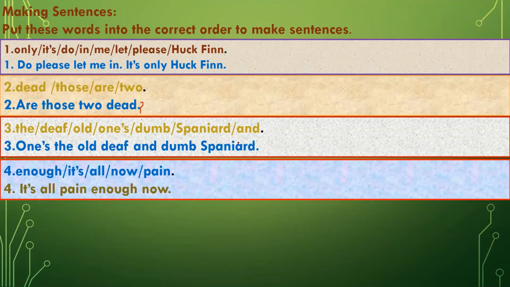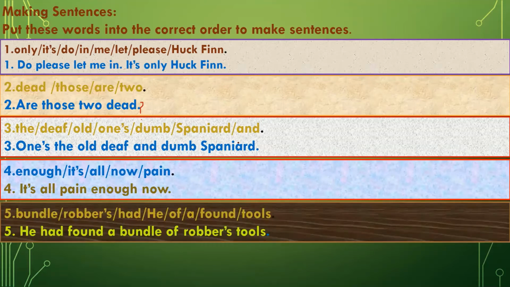So we have rearranged these words to make a sentence from the novel, or you can say from Chapter 8. The fifth one: he had found a bundle of robbers' tools. This is spoken by the Welshman to Huckleberry Finn.